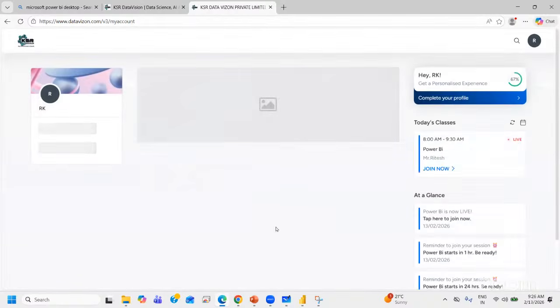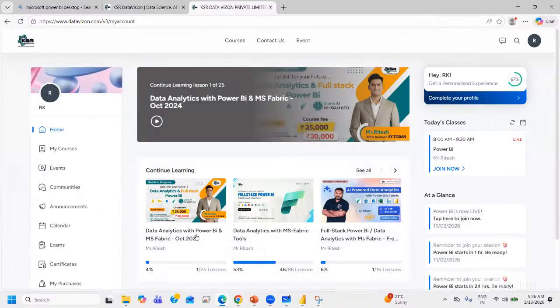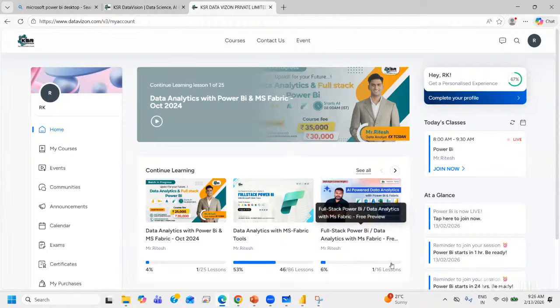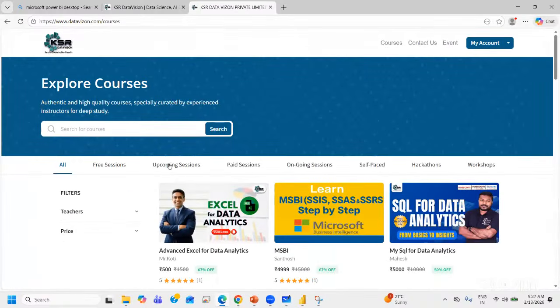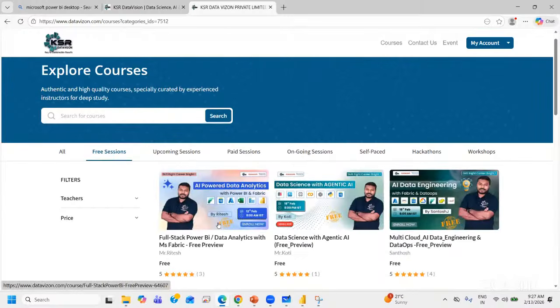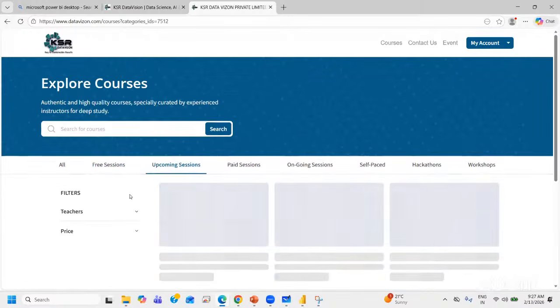Once you open it, a few of you may not be able to see all these options. For me, there are many courses which I can access parallelly. You have an option towards the right, today's class, which you can join from here. Or you can just click on courses and go to upcoming sessions, or to free sessions. Let's not go to upcoming, since this session has already started. Let's go to the free sessions.